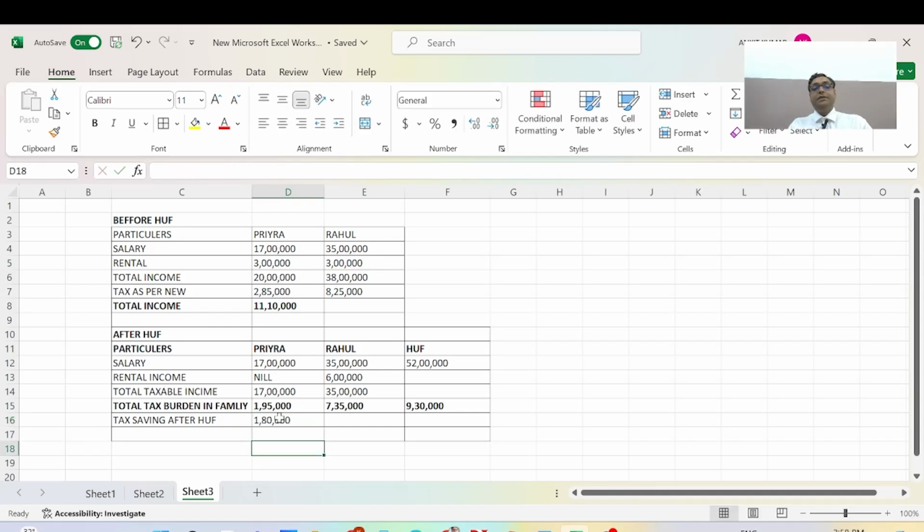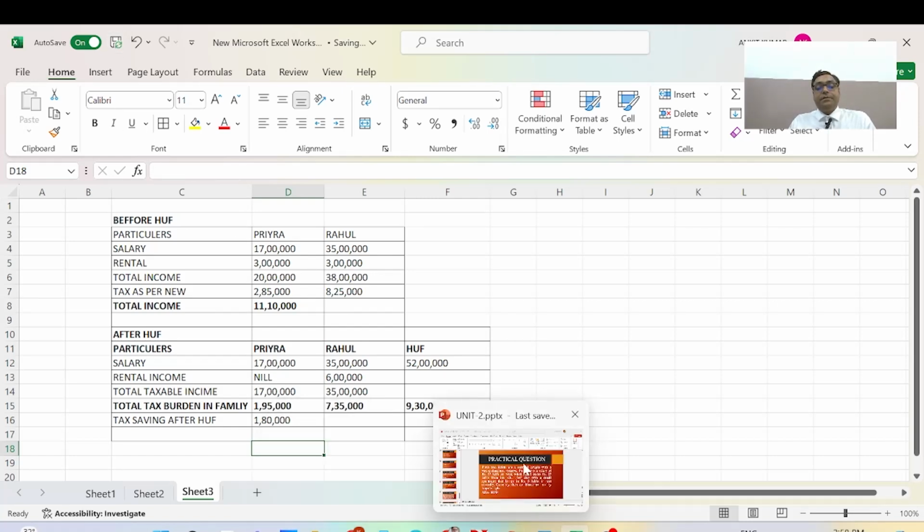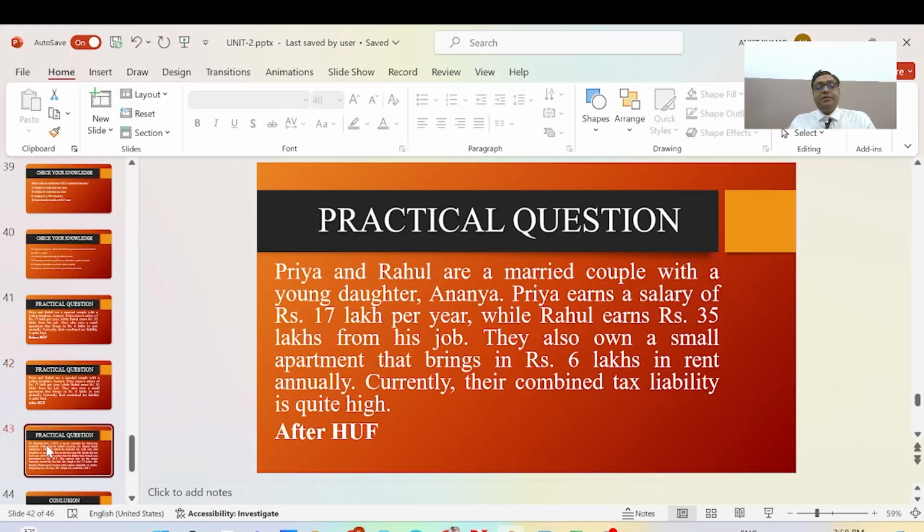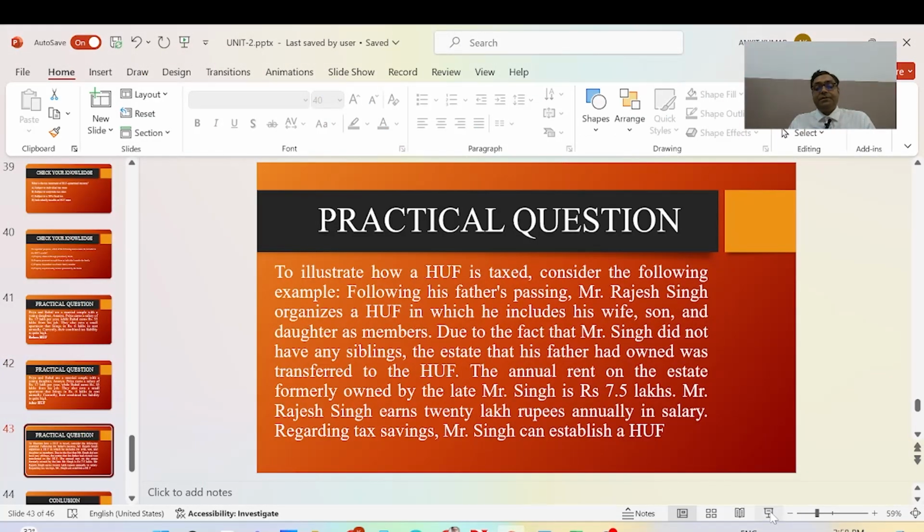It will be taxable. By creating a Hindu undivided family and strategically distributing their income, Priya and Rahul can potentially save a significant amount on taxes each year. Now we will discuss another question.